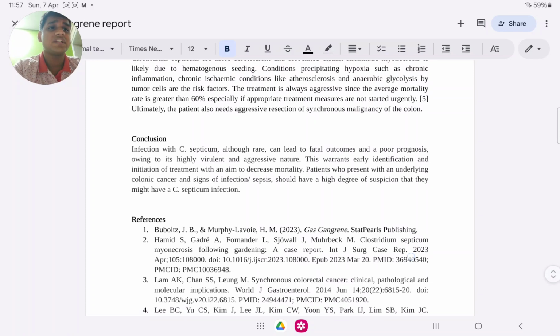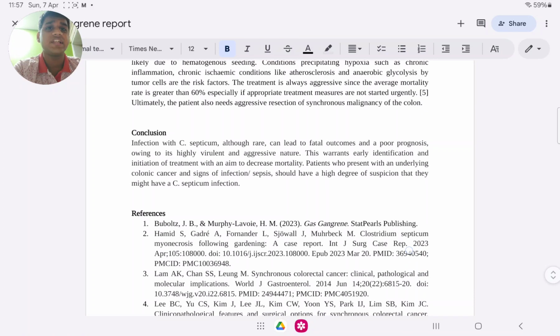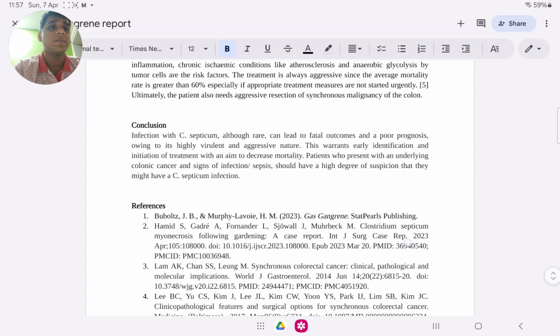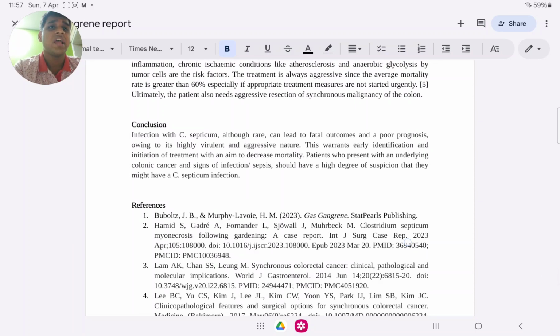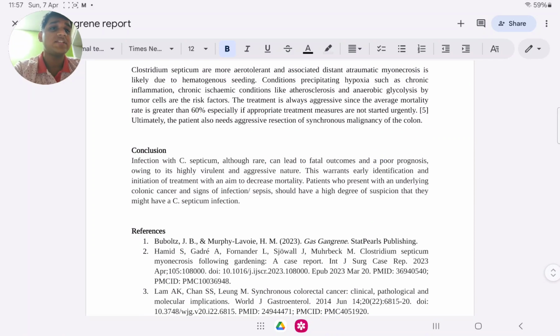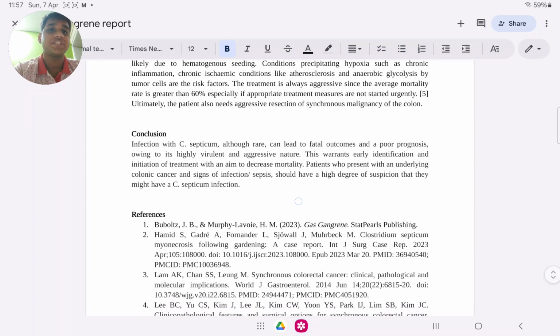The treatment is always aggressive since the average mortality rate is higher than 60%, especially if appropriate treatment measures are not started urgently. Hence, we can see in the above discussion that the patient's limb was immediately amputated when he had reported to the hospital, as gas gangrene, having a high average mortality rate, requires urgent measures to be taken to save the life of the patient.